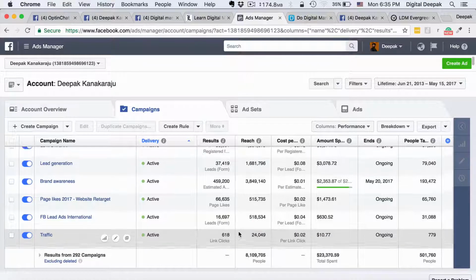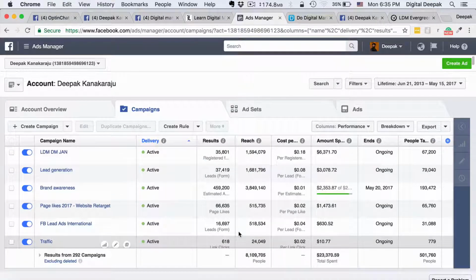You might have observed that the numbers in my Facebook ad account, or the cost that I pay for leads and clicks, is very low compared to most of the other campaigns which other people run. That is because I have been doing very good narrow targeting with Facebook ads. When you do very narrow targeting, you get the right conversions, show the ad only to the right people, and your conversion cost or click cost will be very low.